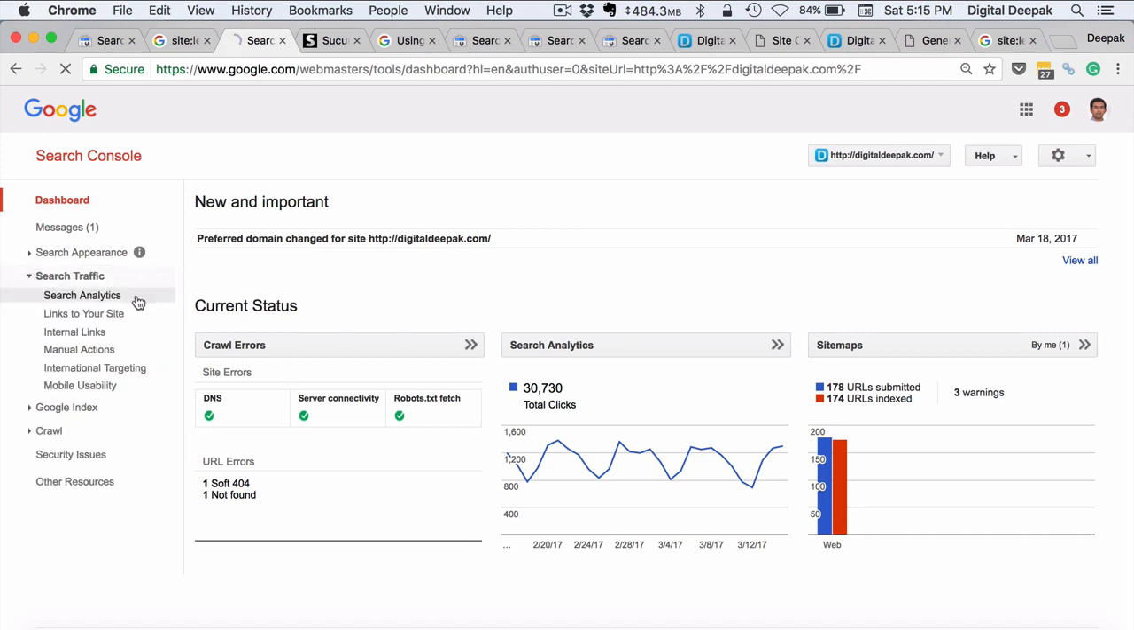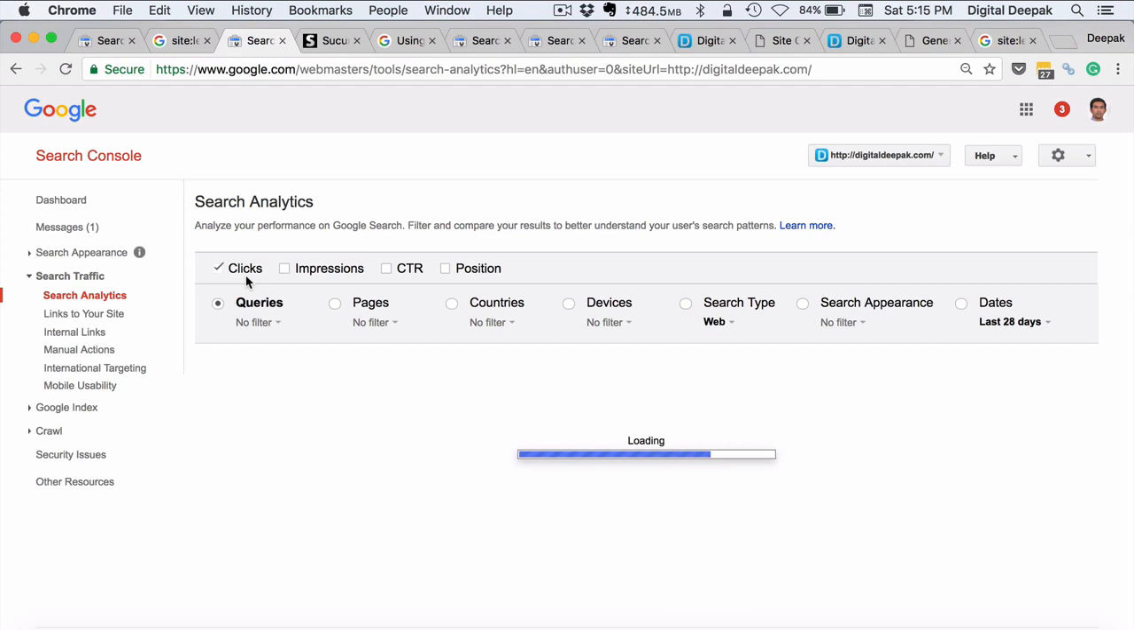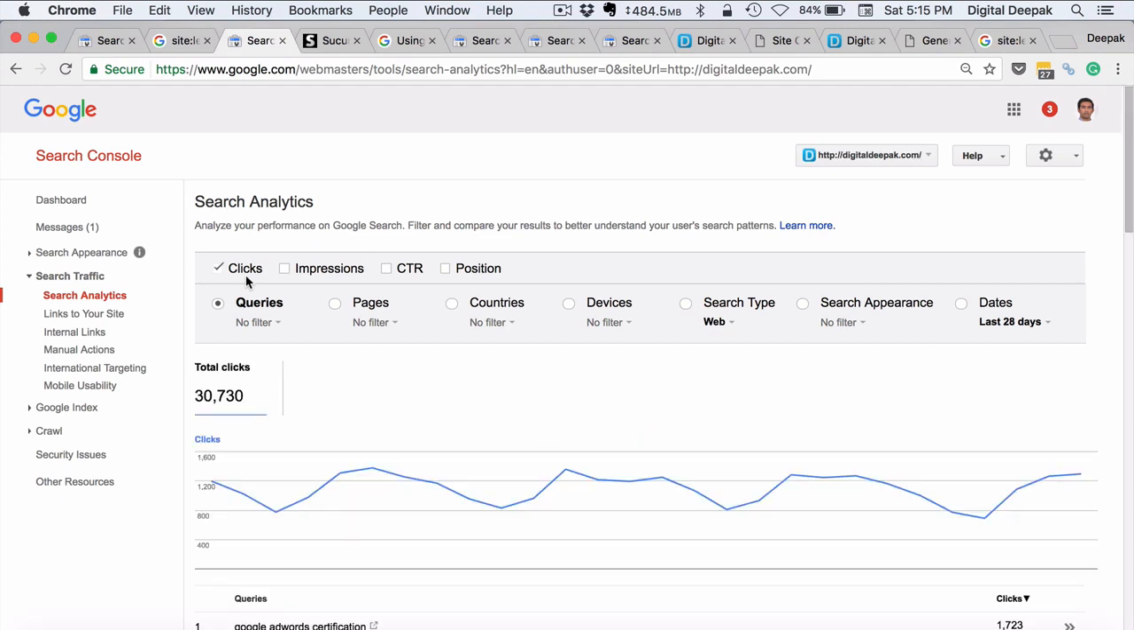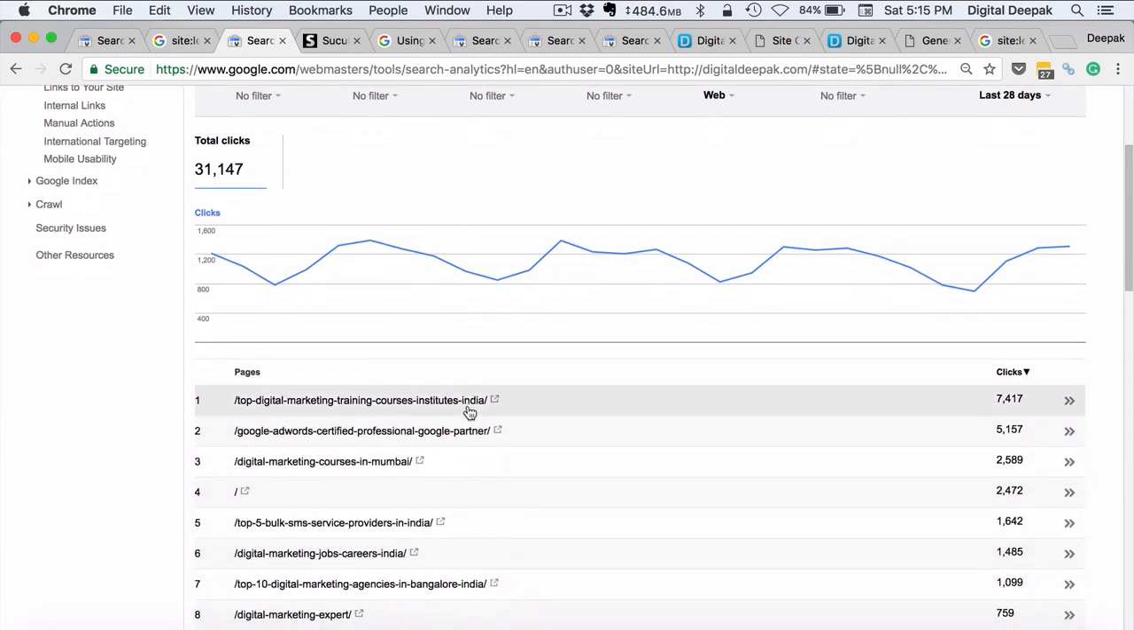Search analytics is a little bit different from Google Analytics, because Google Analytics will show you all the traffic that you get from all the sources, but search analytics will only show you the traffic that you get from Google search, and here there are limited options available. For example, you can click on queries, or you can click on pages to find out which pages are getting the maximum search traffic in your blog.